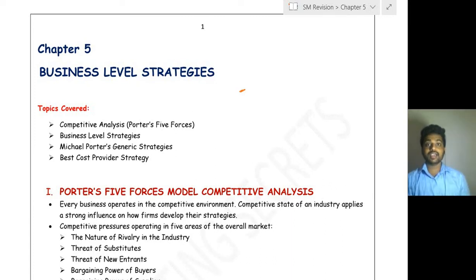Today we are going to revise chapter 5 of CA Inter Strategic Management, that is business level strategies. In the first chapter we studied there are three levels in an organization. Those are corporate level, business level and functional level.